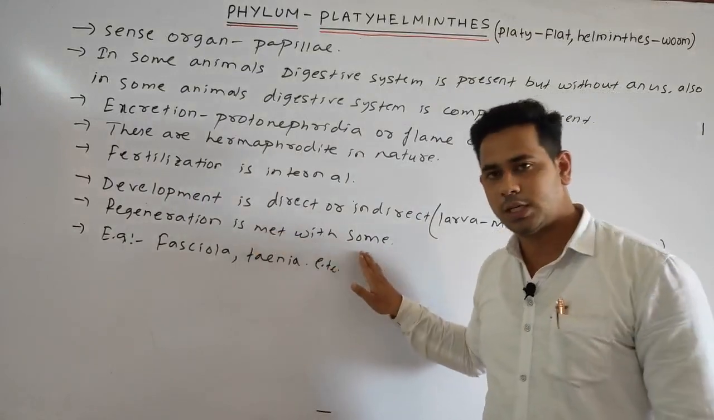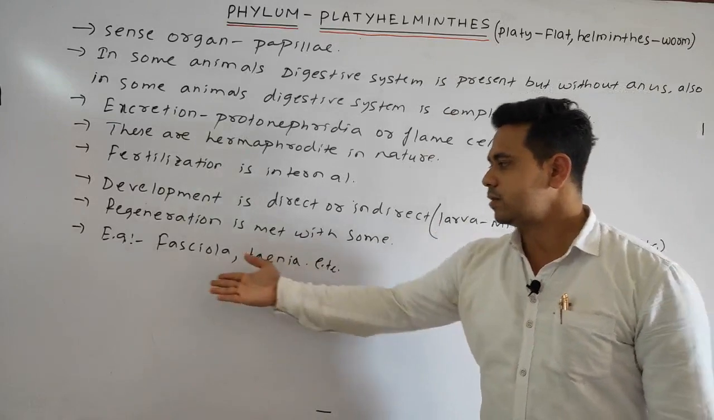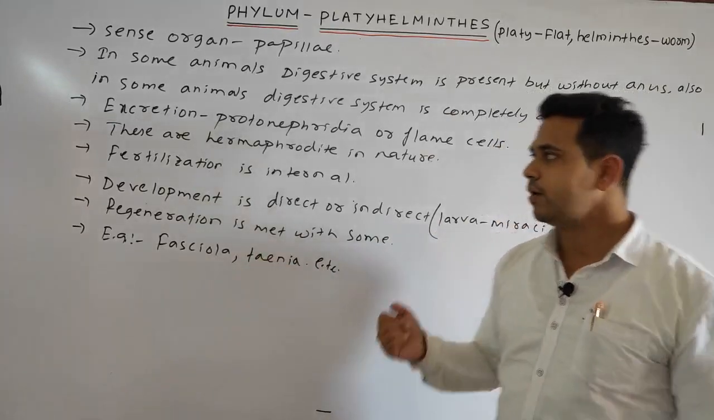Regeneration is met with some, means in some cases only regeneration is present. Common examples we can take are Fasciola, Tinea, etc. Okay, please note down.